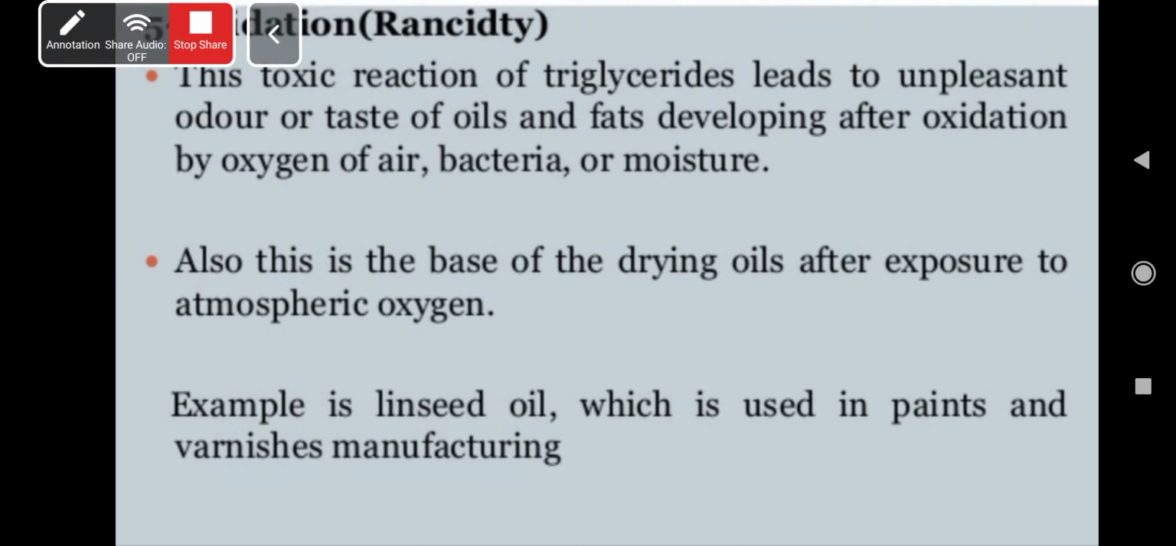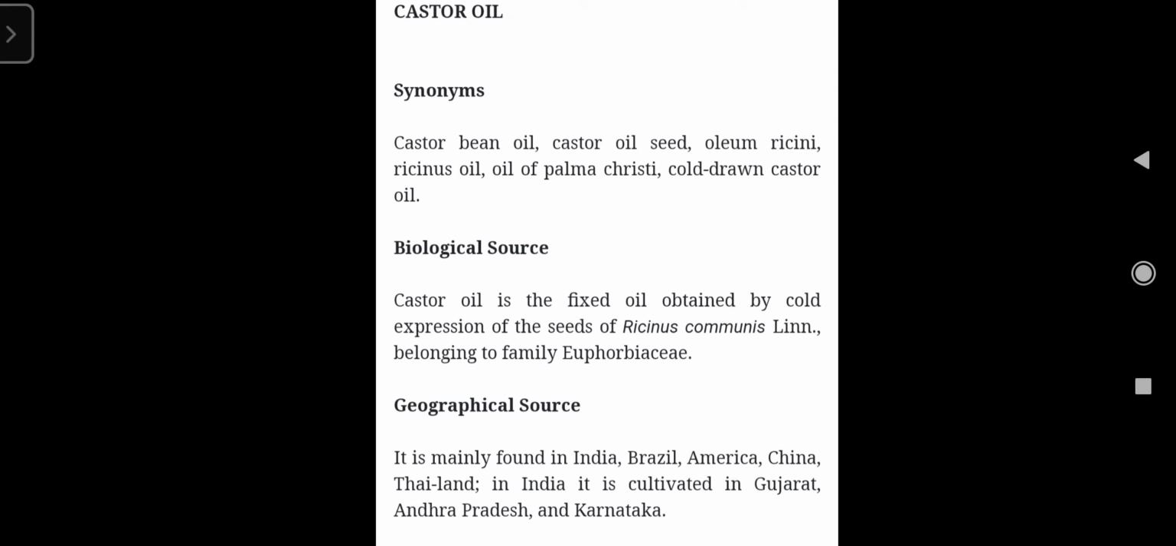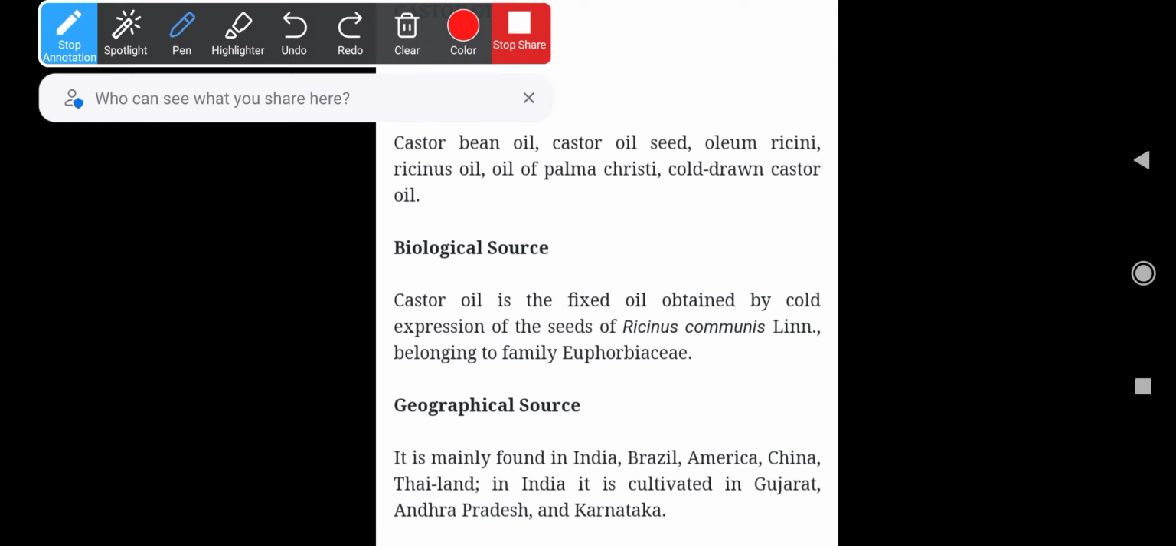So in our question, the second part says describe only one lipid-containing crude drug. Describe or explain means in pharmacognosy you have to explain the biological source, chemical constituents and uses, right? Here we have taken castor oil as the example, since it is an important drug among the lipids. So coming to the synonyms, you can start from there. It is also known as castor bean oil, castor oil seed, oleum ricini, resinous oil, oil of Palma Christi, and cold drawn castor oil, right?